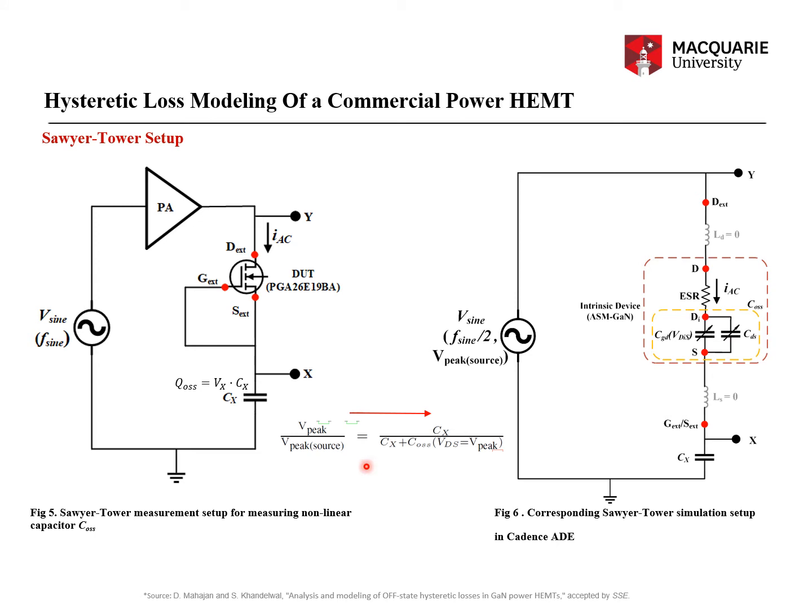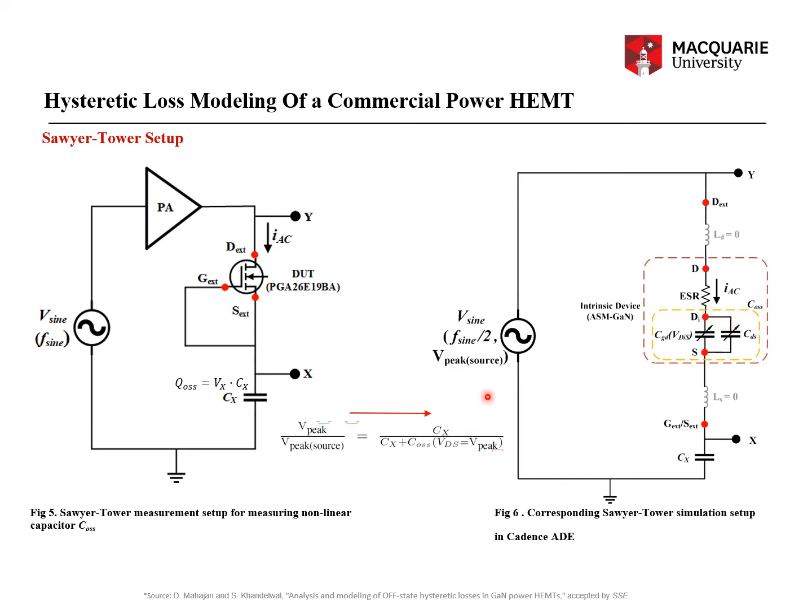So what I did is that I calibrated my V peak source in terms of the measured V peak across the device. For example, if I want to apply 610 volt across D to S, I have to apply, let's say, 630, 640 volt here to get the voltage drop of 610 volt here.